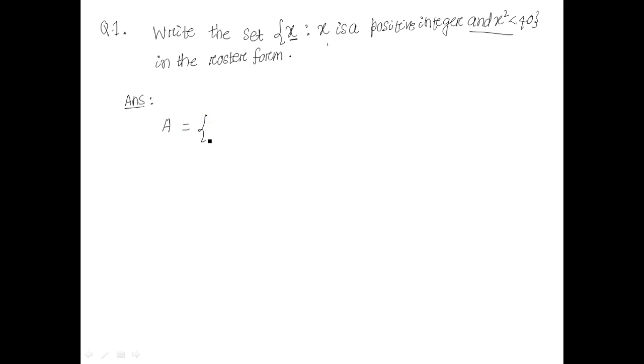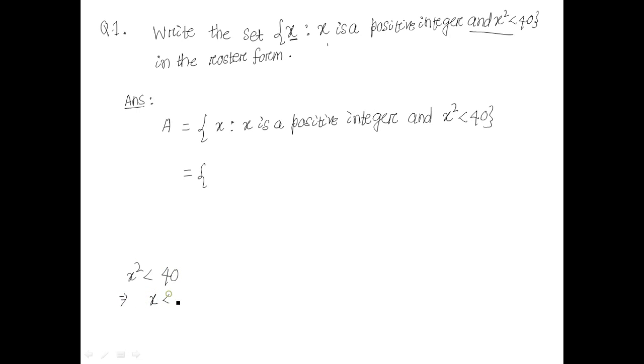So let A be given, that is X such that X is a positive integer and x square is less than 40. What are the elements of this set? x square is less than 40, that means x is less than the square root of 40.